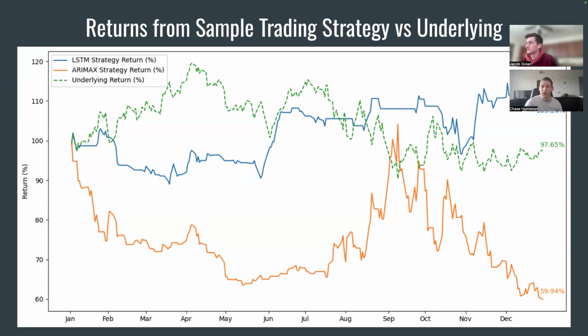We had a threshold where it had to predict that the price was going to move more than 1%, before it would trade. So that's why you do see some flat lines there in the blue plot. So the dashed green line there is the underlying, that's WTI prices. The blue line is our LSTM trading strategy, and the orange line is the ARIMA trading strategy. And we can see that even though it was directionally accurate less than 50% of the time, the LSTM model actually made money, and even compared to the underlying asset itself.